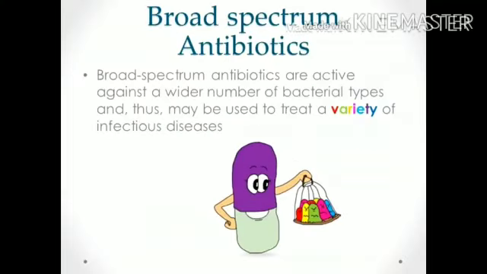Even in antibodies, there are various types. For example, you have broad spectrum antibodies. Broad spectrum antibodies react to a variety of bacteria. If you don't know what kind of microorganism is there in your body, and you don't know what dosage to give at times, broad spectrum antibodies are used, examples of which are amoxicillin and tetracycline. It's already there in your textbooks. So it treats a variety of infectious diseases.